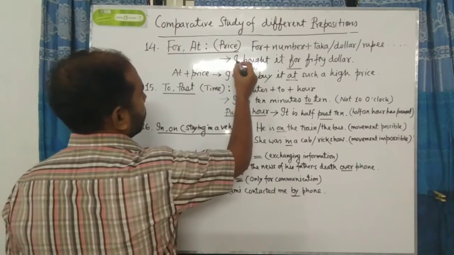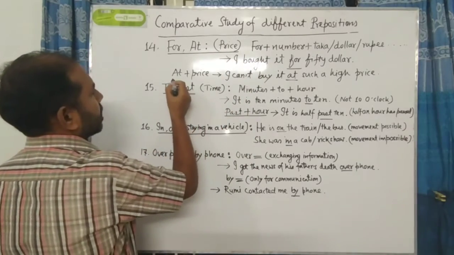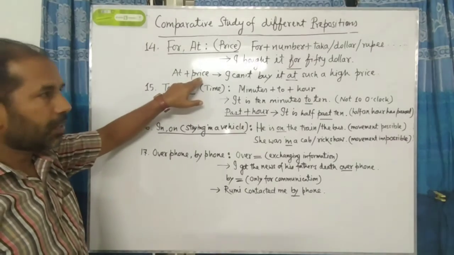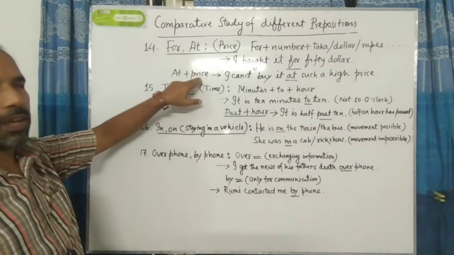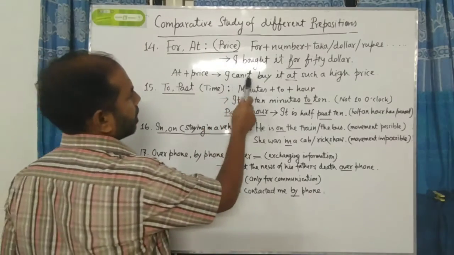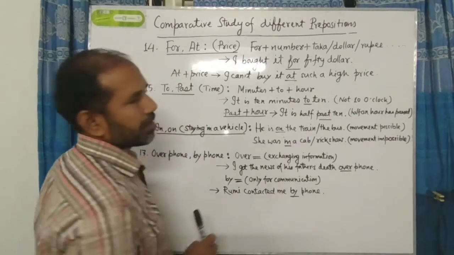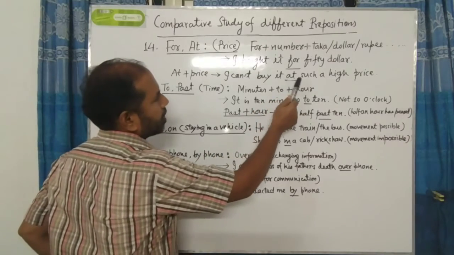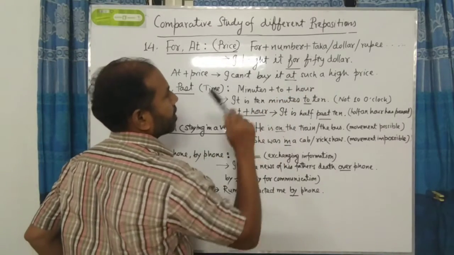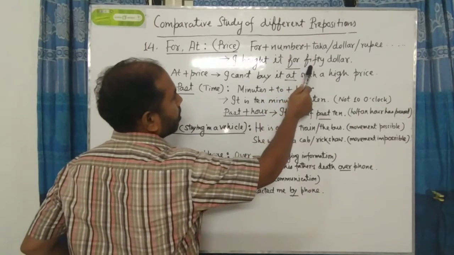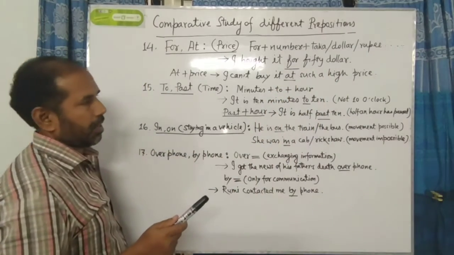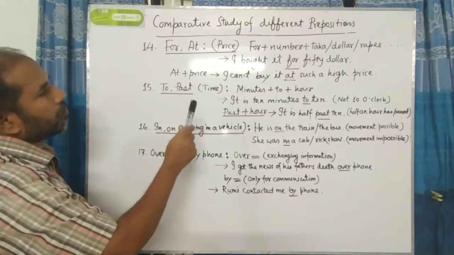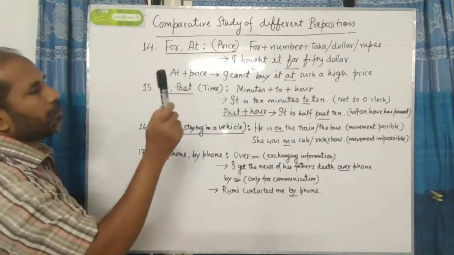Then comes, please notice, at. Here we see at plus only price. After the word at, there will be no number. Example, please. I can't buy it at such a high price. Here we see that after the word at, there is no number, only the price. But after the word for, there is a number 50, then taka, dollar, rupee, etc. So at the time of using these two prepositions, you have to remember or follow these formulas.